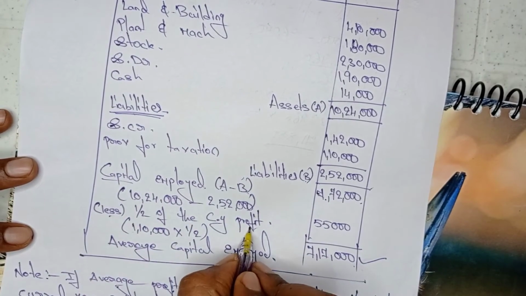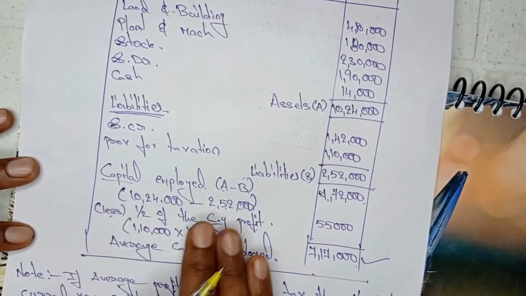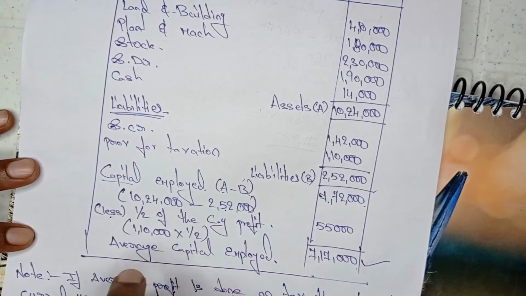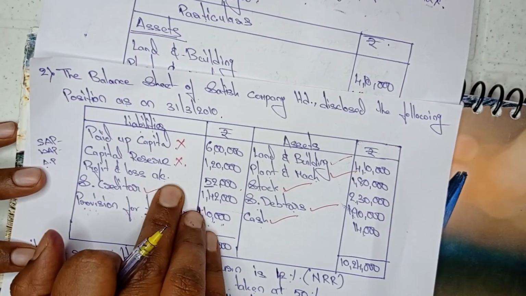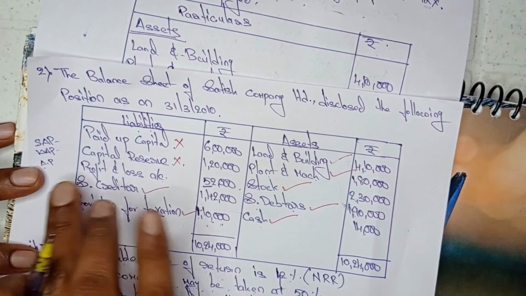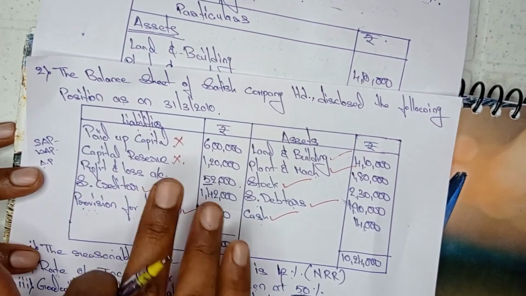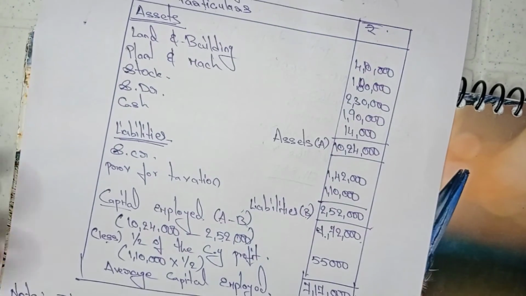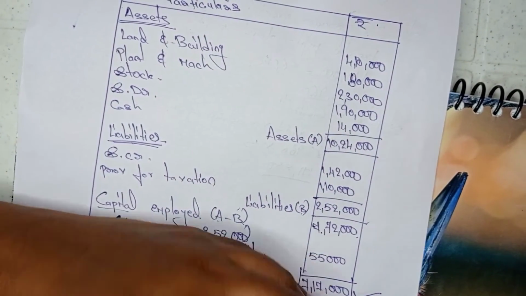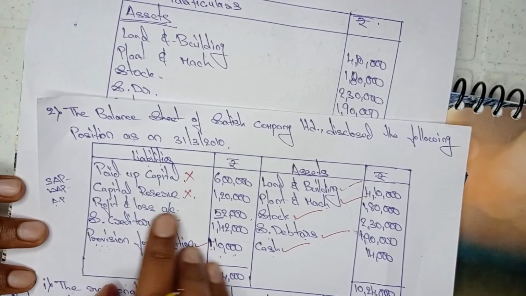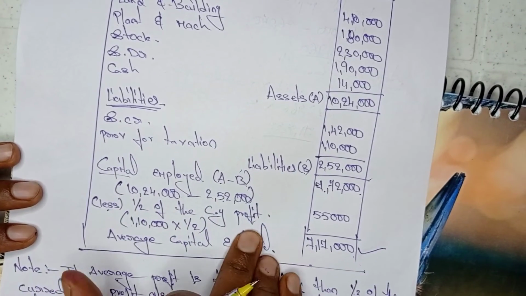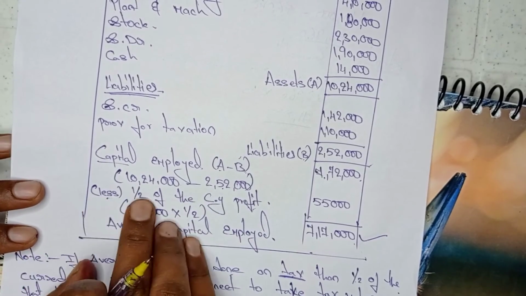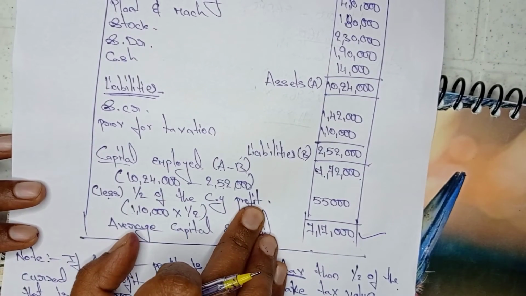the current year profit. Actually this step we need to do only when in the question they mention profit and loss account. If at all they have not given profit and loss account in the balance sheet, at that time we need to skip this step. Okay, but if in the question they gave profit and loss account, then we need to do the extra step as well. So I wrote here less half of the current year profit.